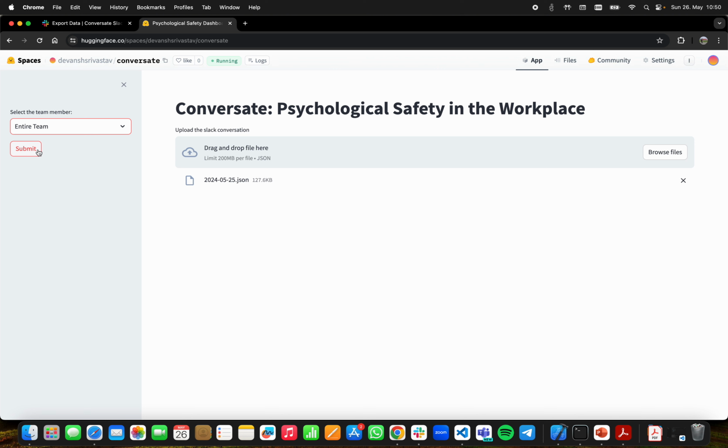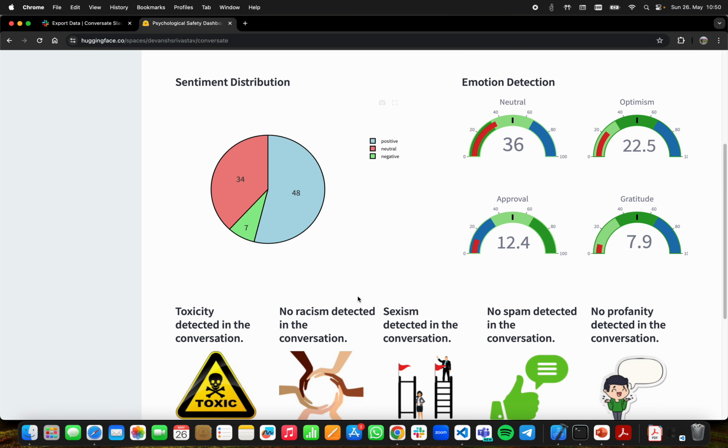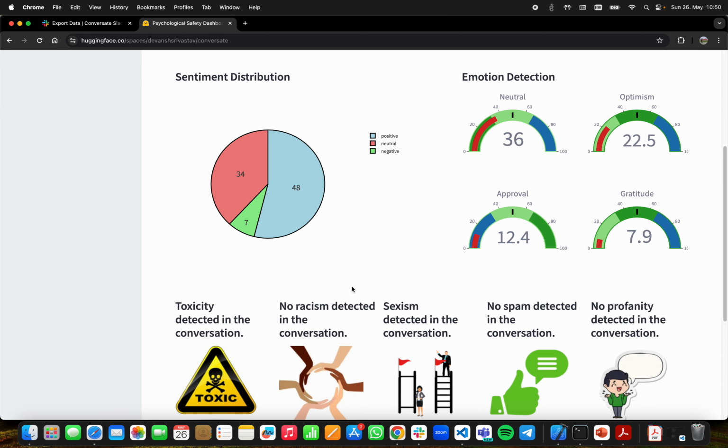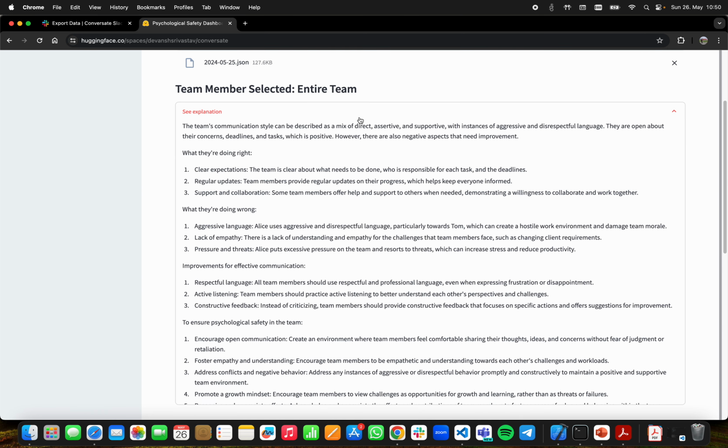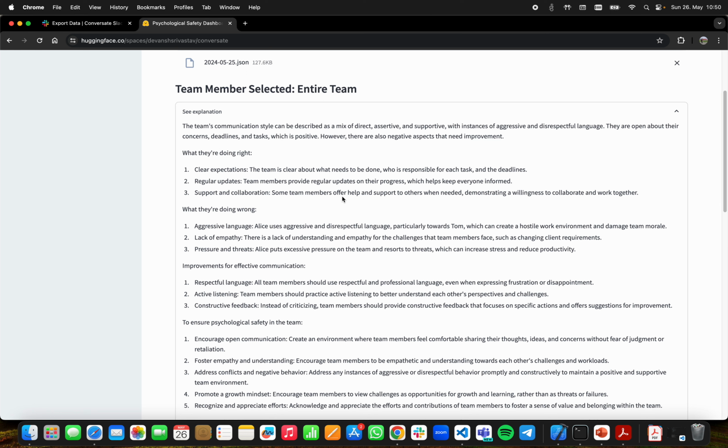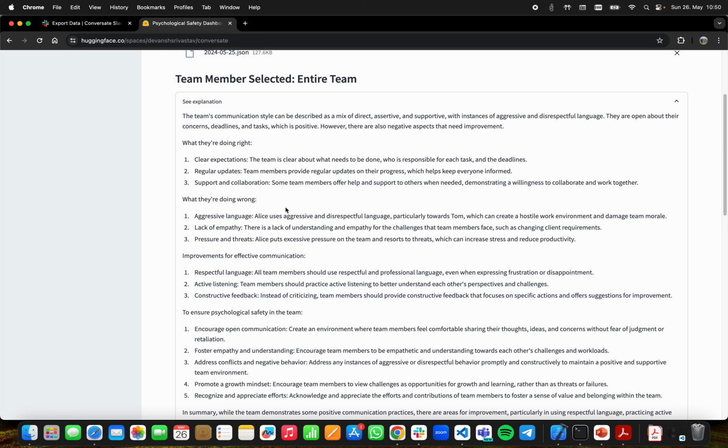Similarly, it is also possible to do it for the entire team, but this will consider each and every team member. So even if one member was toxic, the entire conversation is toxic, and that is also reflected by the model's performance. Here, we had already seen that Alice was a little toxic, so that was also detected when we look at the entire team, and the explanation here would be based on the entire team's communication. Again, what they are doing right, what they are doing wrong, and what they can do for psychological safety within their team.